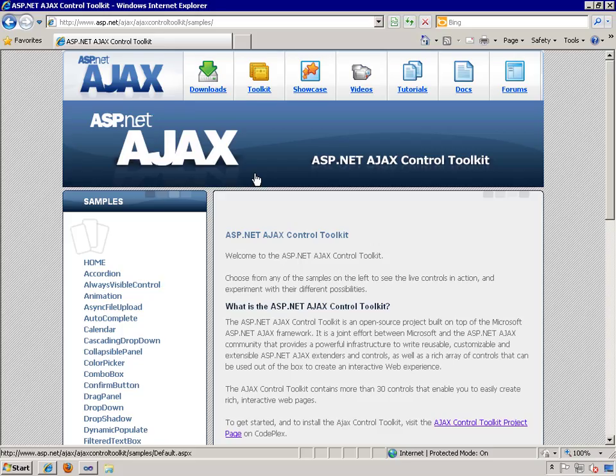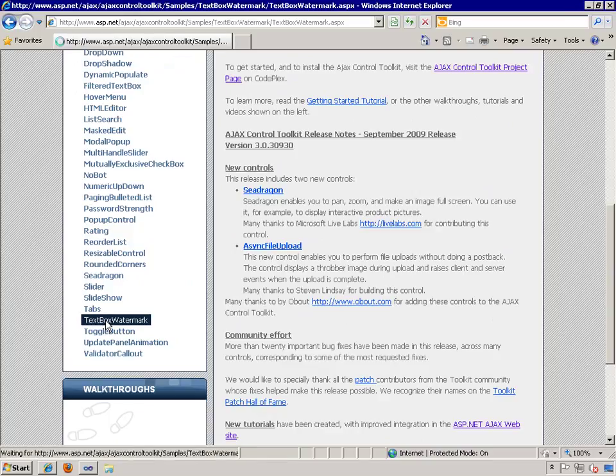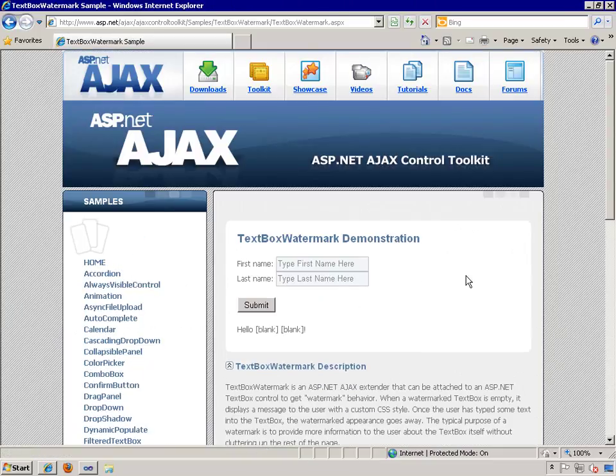Here's the ASP.NET AJAX Control Toolkit sample site. It's located on the ASP.NET website. And this gives you an example of using all of the controls and extenders within the AJAX Control Toolkit. The one that we're interested in right now is the text box watermark. So I'll click on that, and you get the sample page.